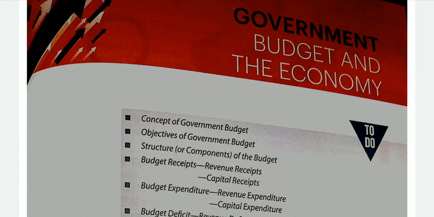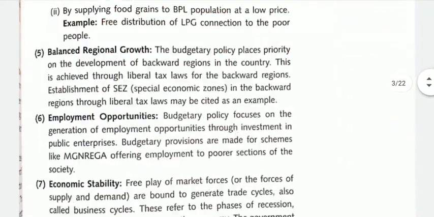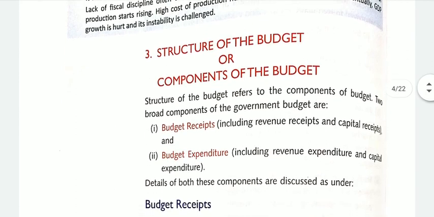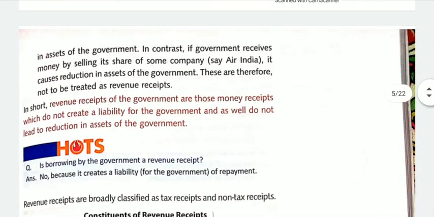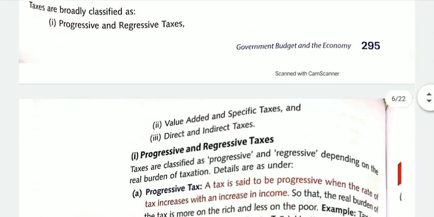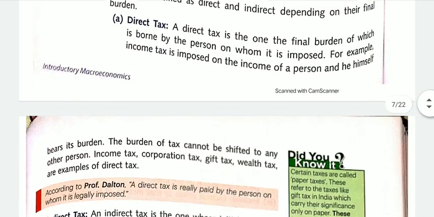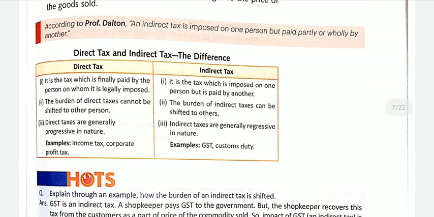Myself, Gaganpreet Kaur, and today in this subject, economics, we will study about the government budget and the economy. In the previous video, we have done the concept of government budget, objectives of government budget, and we also completed the structure of the government budget, as it includes revenue receipts and capital receipts. We completed what constituents of revenue receipts, type of taxes, direct and even indirect. So now, continuing with the difference.